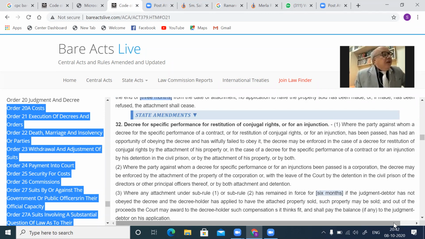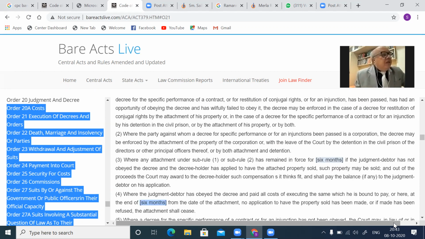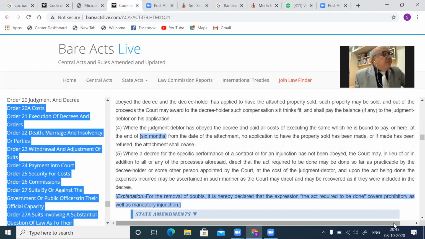Now kindly see that in Order 21 Rule 32, arrest is conspicuous by absence in the case of restitution. Arrest is not prescribed. The arrest is only prescribed in the case of a decree for specific performance and injunction. That you kindly see here.